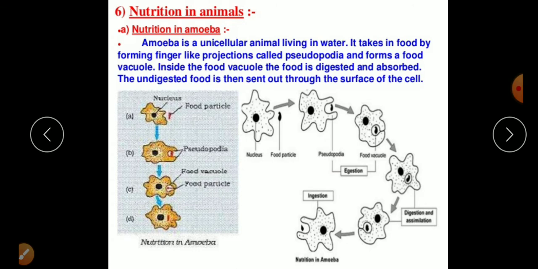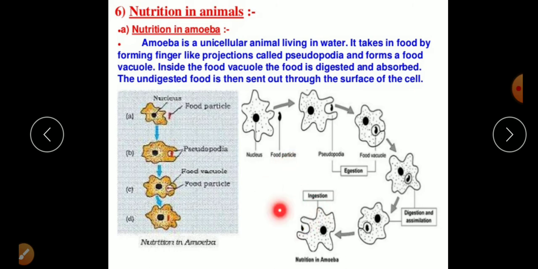I will show you again, but right now you have to be clear from here. It takes the food inside as a whole, digests and absorbs it, and lastly uses it, and the undigested food is sent out through its surface. You can see over here the food particles being removed.